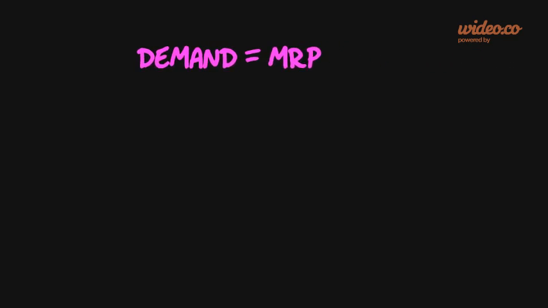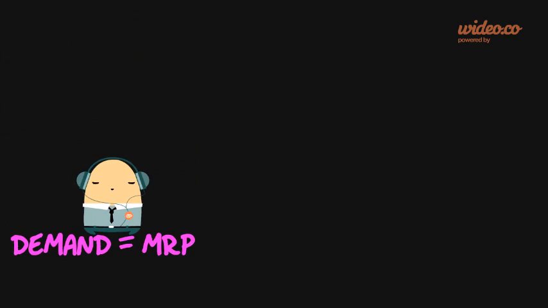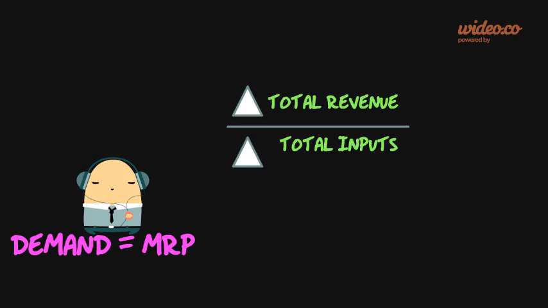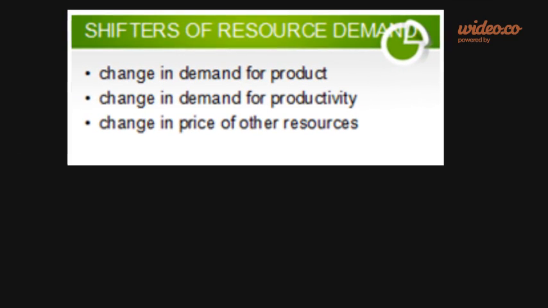The demand in a perfectly competitive market is also the marginal resource product, or the MRP, which is calculated by the change in total revenue over the change in inputs. For example, if 5 railroad workers' productivity earns the railway company a net revenue of $1,000, the MRP would be $200 per worker.